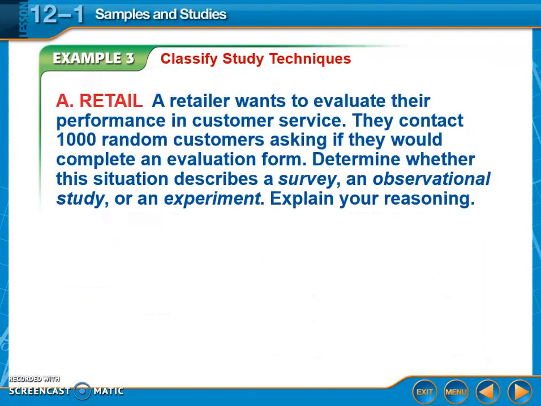Okay, so we want to classify the different types of study techniques. So a retailer wants to evaluate their performance in customer service. They contact 1,000 random customers asking if they would complete an evaluation form. Determine whether a situation describes a survey, an observational study, or an experiment. Okay, explain your reasoning. They contact 1,000 random customers asking if they would complete an evaluation form.